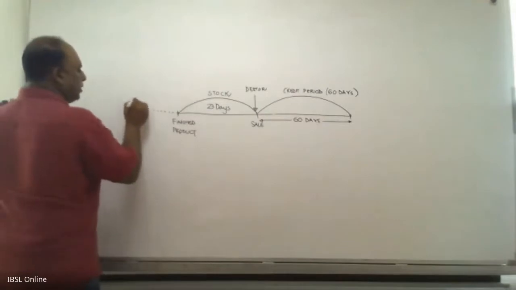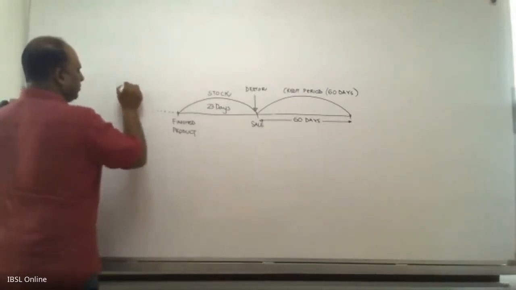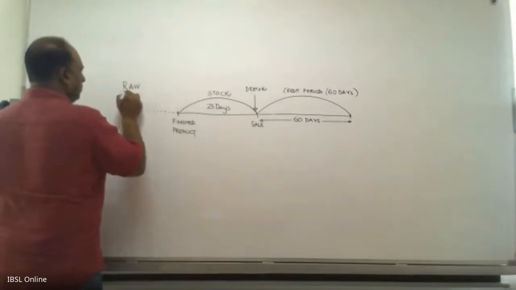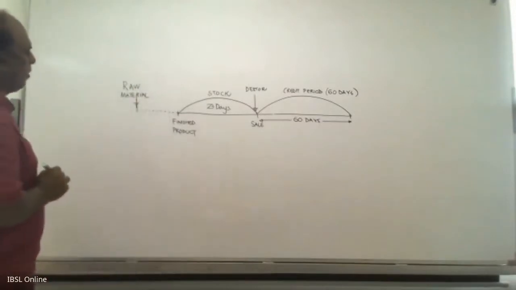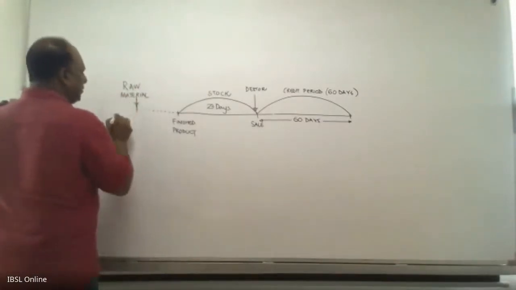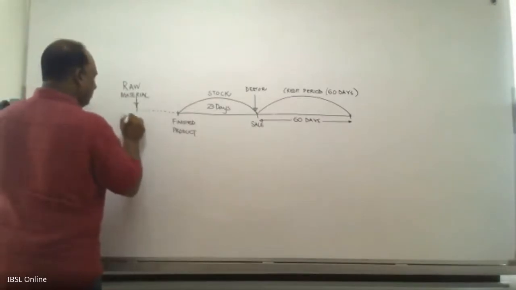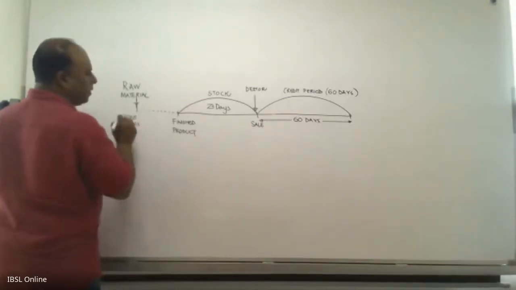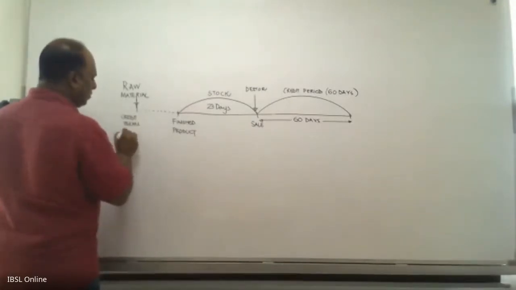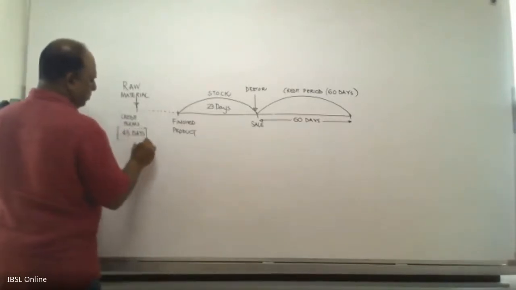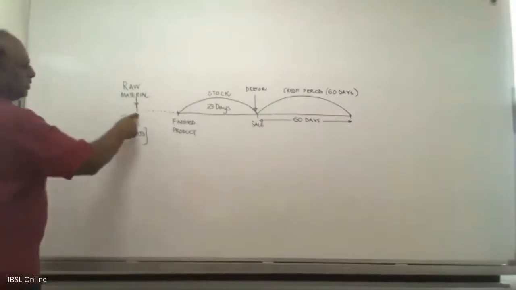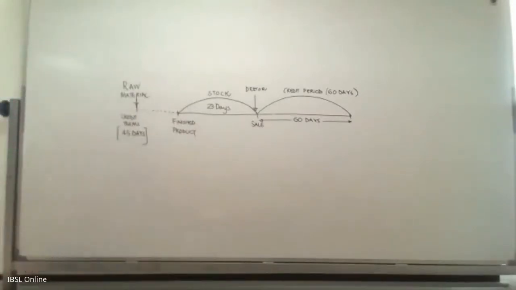This is where you purchase your raw materials. Raw materials, and it is again on credit terms. Okay, let's say you take a credit term of 45 days. So you can pay for this within 45 days.